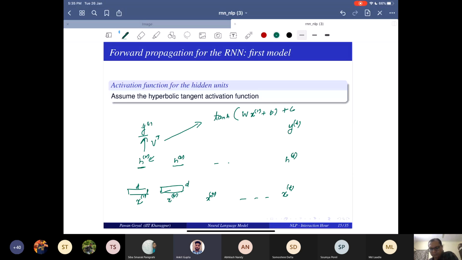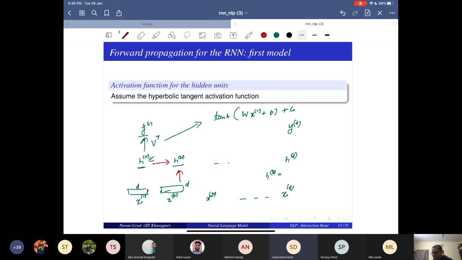W h1 plus some W dash x2 plus some bias there. Okay, so you are saying, okay, there are two things now. You take hidden state 1 also as input, right? Yes, sir. So what you are saying is, for computing h2, I take both h1 and x2 as input.